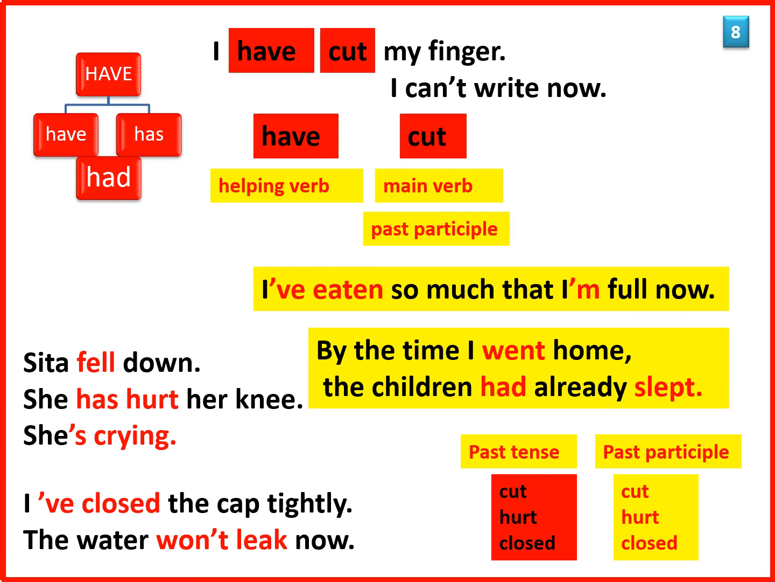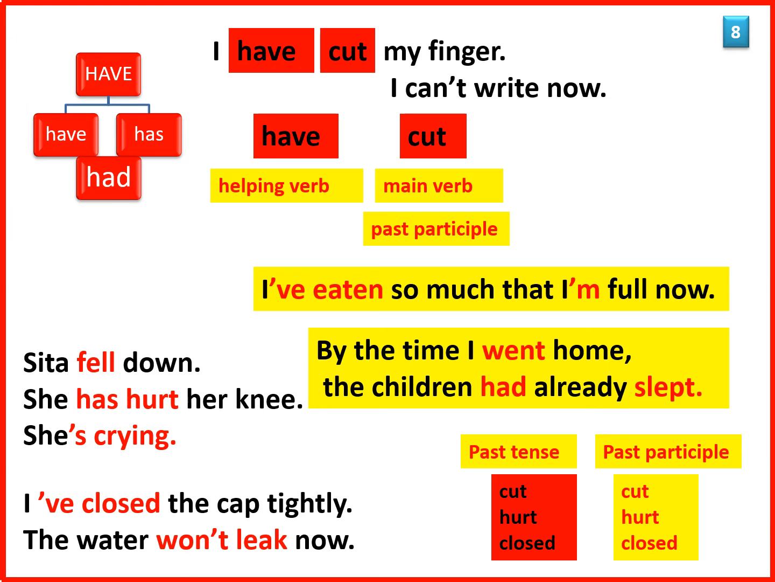Look at this sentence. By the time I went home, the children had already slept. So I went home at 10 and the children went to sleep at 9. So there are two events in the past and they are related to each other. Then you use the helping verb have. Have is the helping verb. The main verb, I have eaten or slept or cut, has changed in some way. It has turned into a past participle.